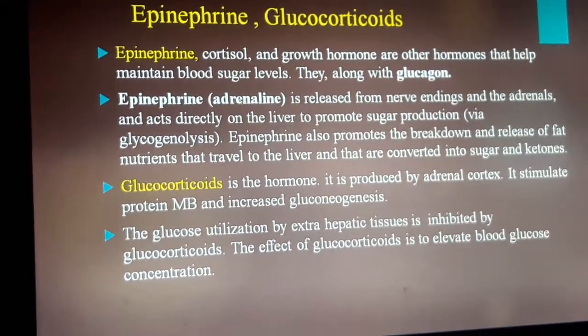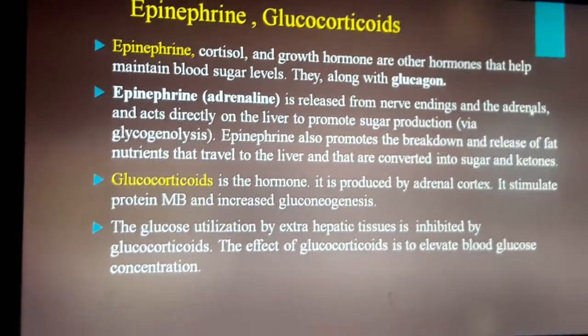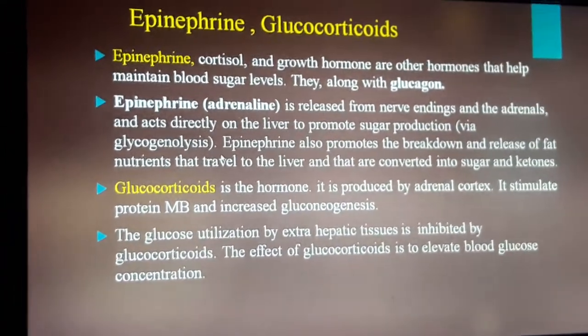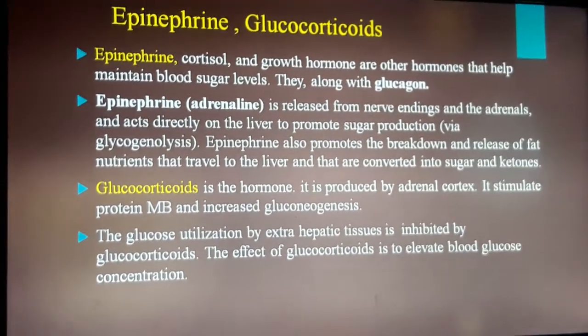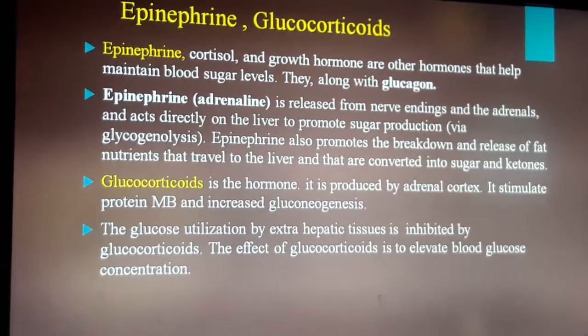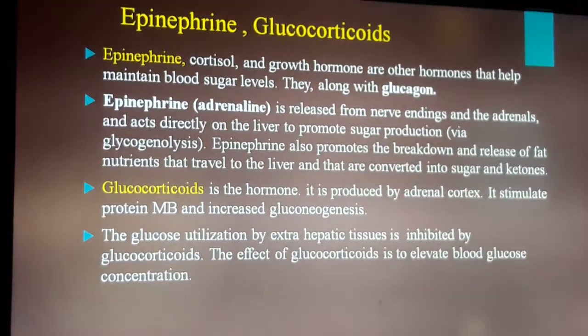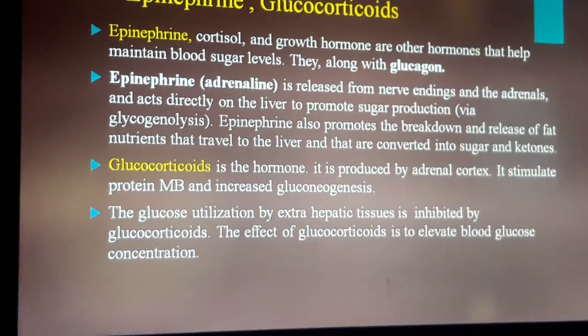First one, epinephrine is released from nerve endings and the adrenals and acts directly on the liver to promote sugar production via glycogenolysis. Epinephrine also promotes the breakdown and release of fat nutrients that travel to the liver and are converted into sugar and ketones.